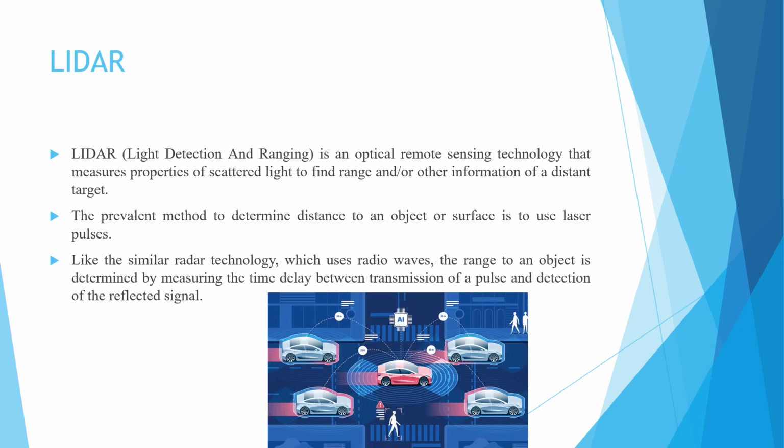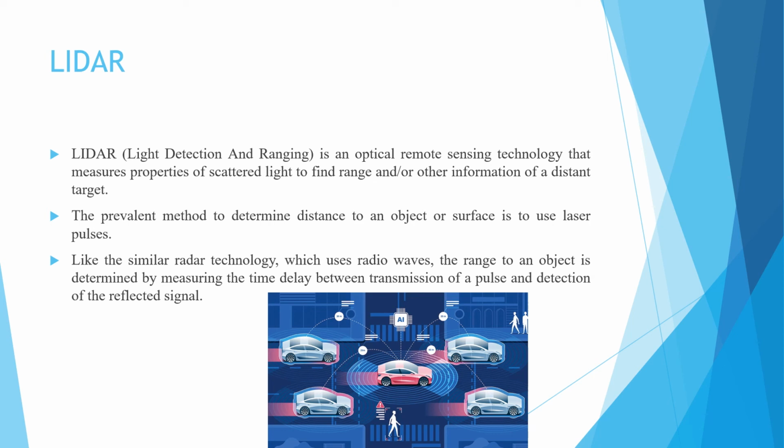Next is LiDAR. LiDAR means light detection and ranging. That is LiDAR.